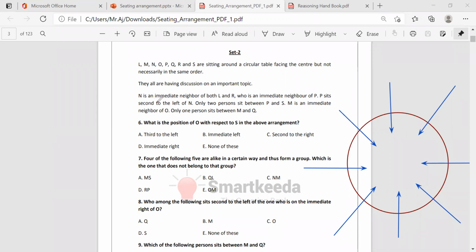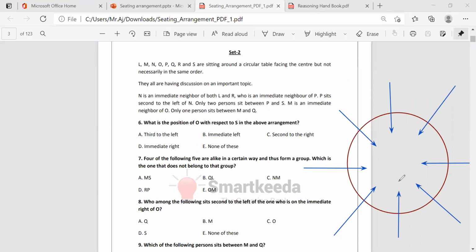P sits second to the left of N. Only two persons sit between P and S. We don't know where P is, where S is. M is an immediate neighbor of O. Immediate neighbor means there may be a left, there may be a right. Only one person sits between M and Q. So no statement is direct, but you can take at least this one.